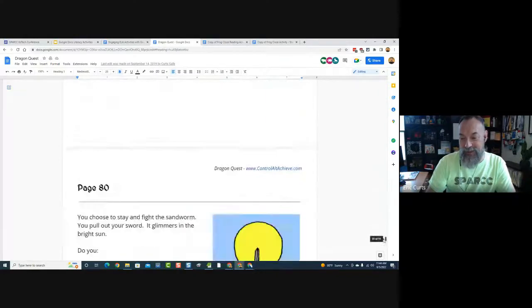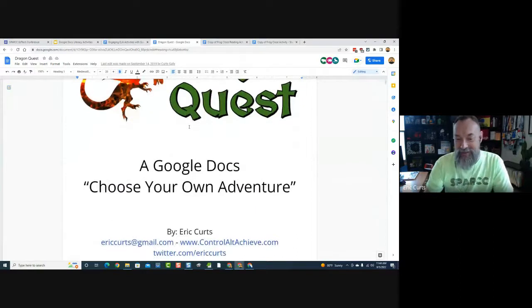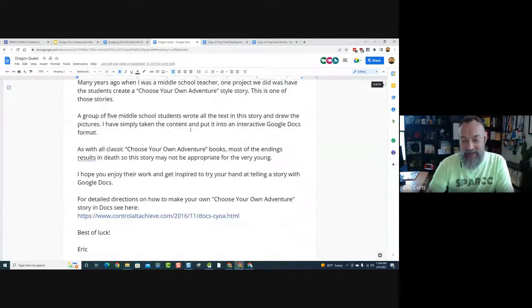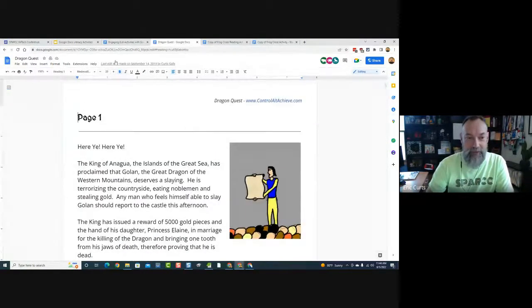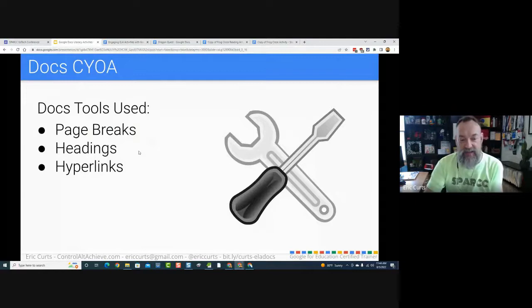So if you want to get your students started, have them read through Dragon Quest. And this could be a neat way to get them excited about doing a choose your own adventure story. So the question then is, okay, how do you do it? How do we actually make one of these? And how do these page breaks, headings, and hyperlinks work?